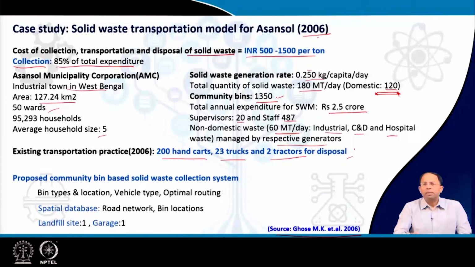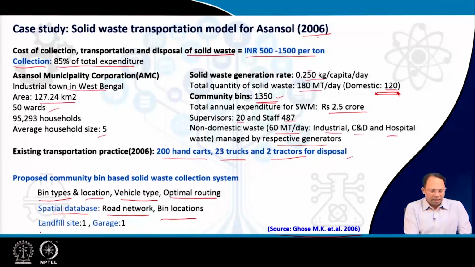Now, what did this study propose? It proposed new types of bins and their locations, instead of the standard community bins which were there earlier. It also proposed new vehicle types compared to what was there, and also the optimal route for these particular vehicles. Initially the spatial database was created, that is the road network and the bin locations. These were put on the map itself, along with the location of the landfill site and the garage; one landfill site and one garage are considered.